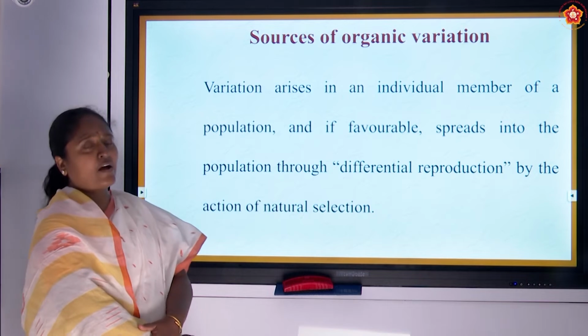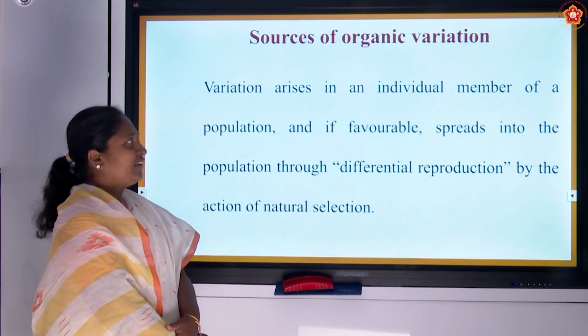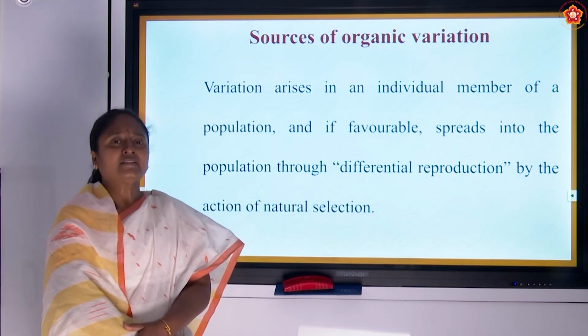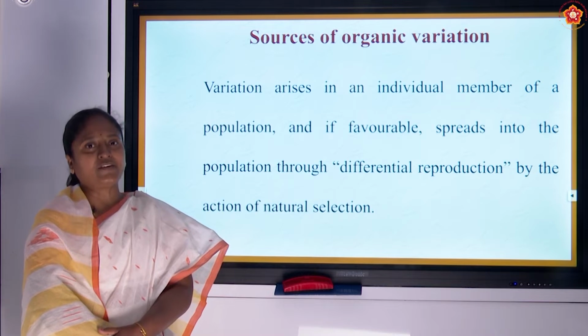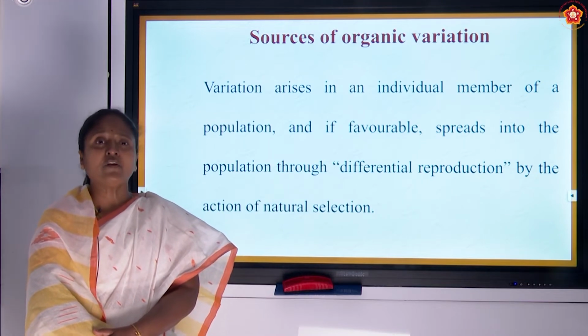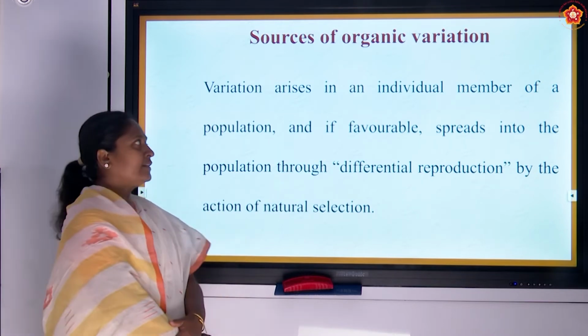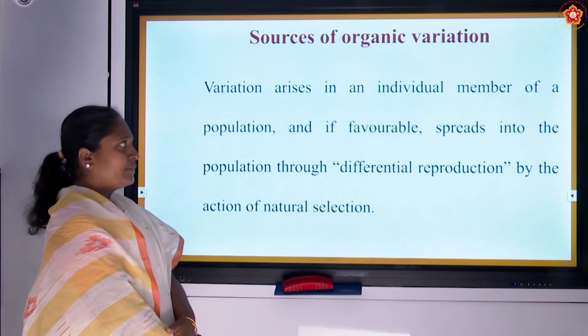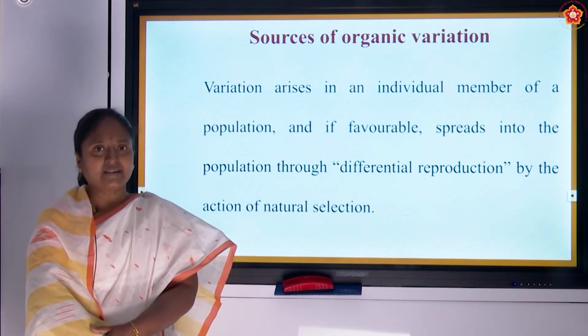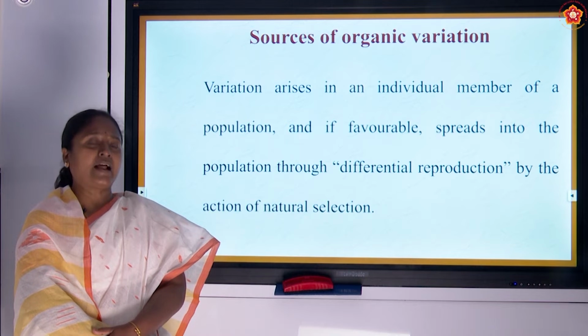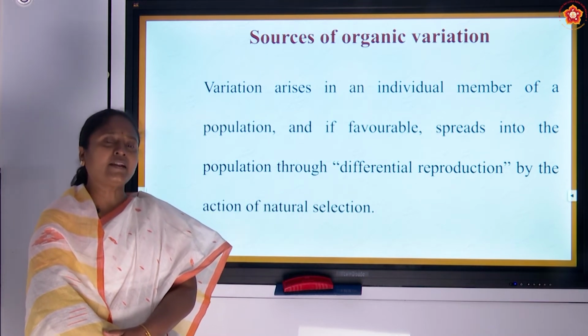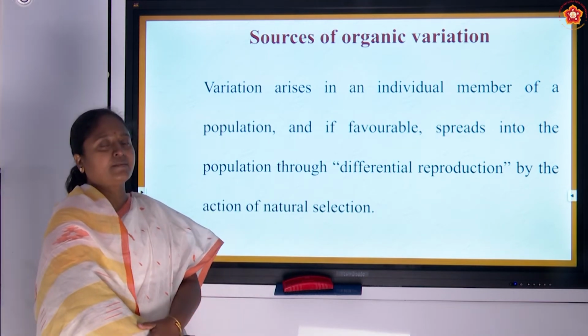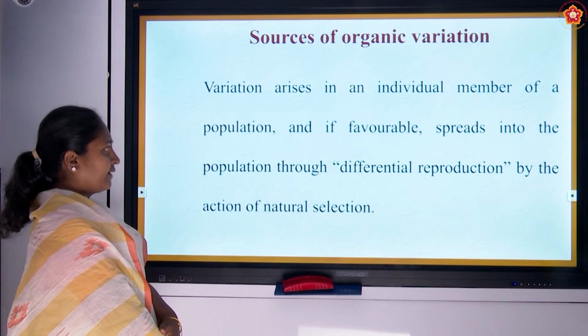What is the source of organic variation? The variation arises in an individual in the population. It may not happen to everyone in the population, only in a few organisms. Thereby, if it is favorable it will spread in that community, or if it is unfavorable it cannot spread, and those organisms may get eliminated.